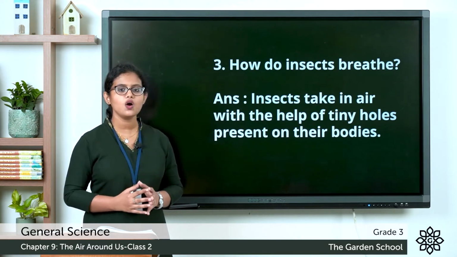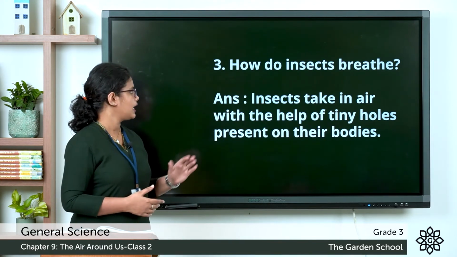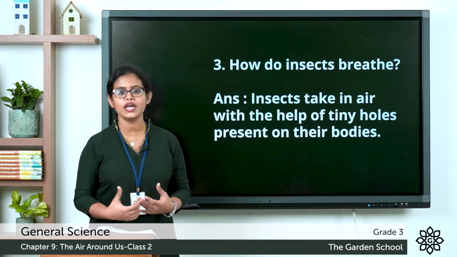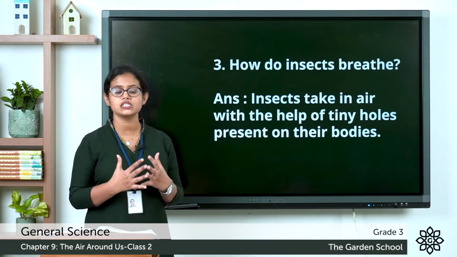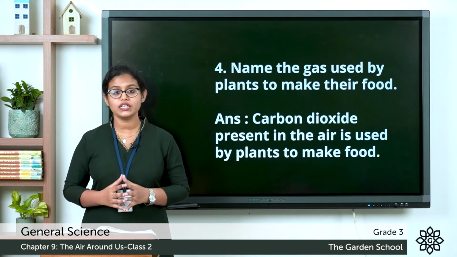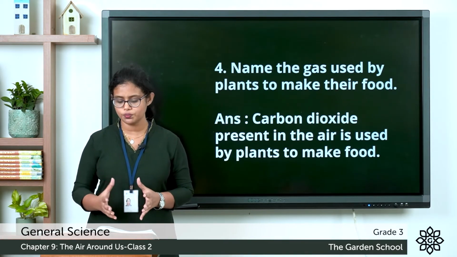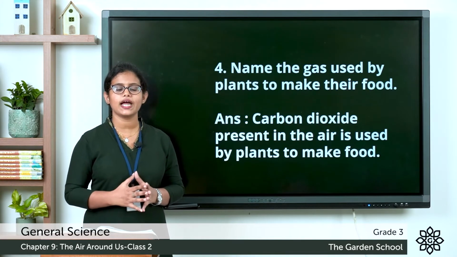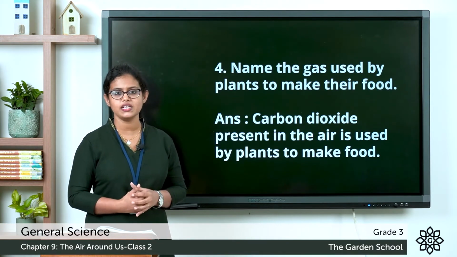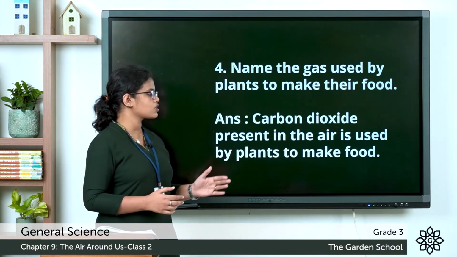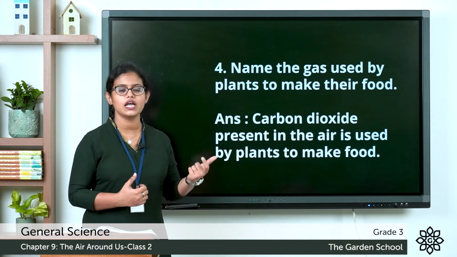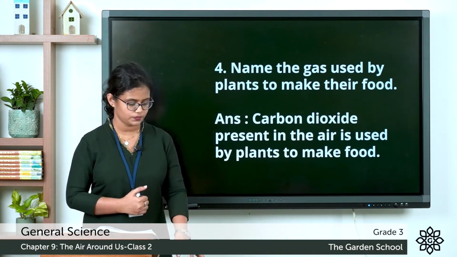Third one, how do insects breathe? Insects take in air with the help of tiny holes which is present on their bodies, and we call it as spiracles. Fourth one, name the gas used by plants to make their food. We know that plants make their own food and they use carbon dioxide to make food. So carbon dioxide present in the air is used by plants to make food.